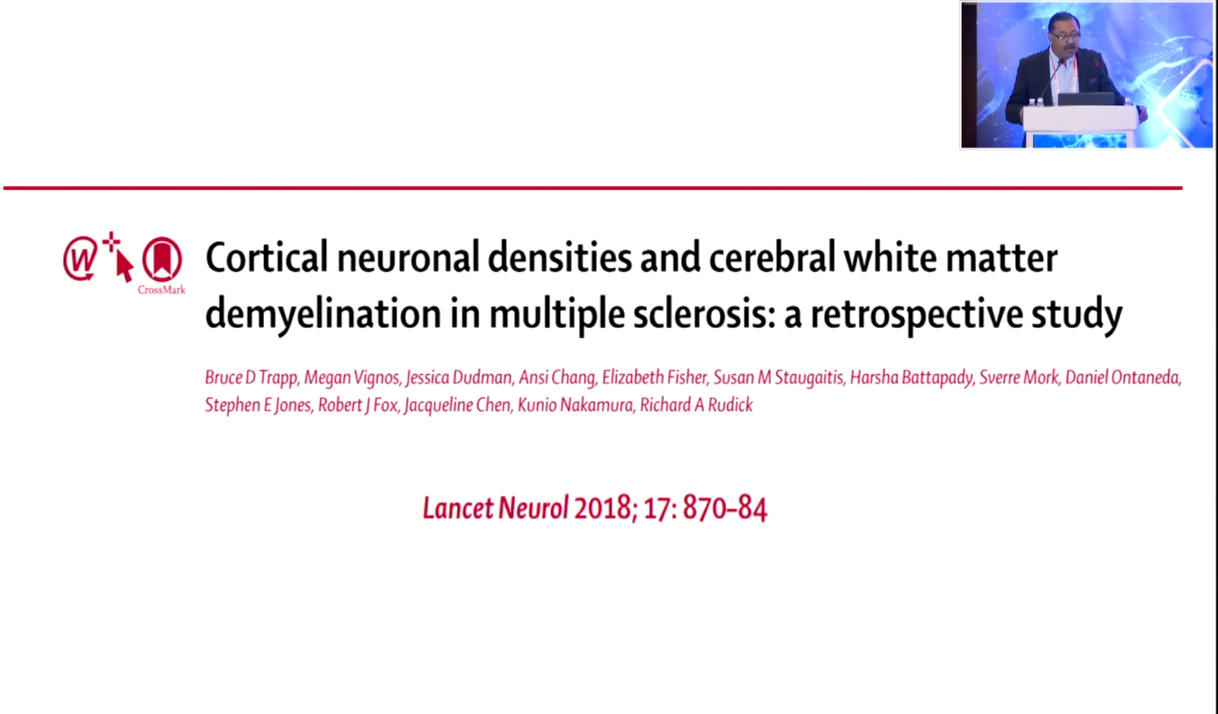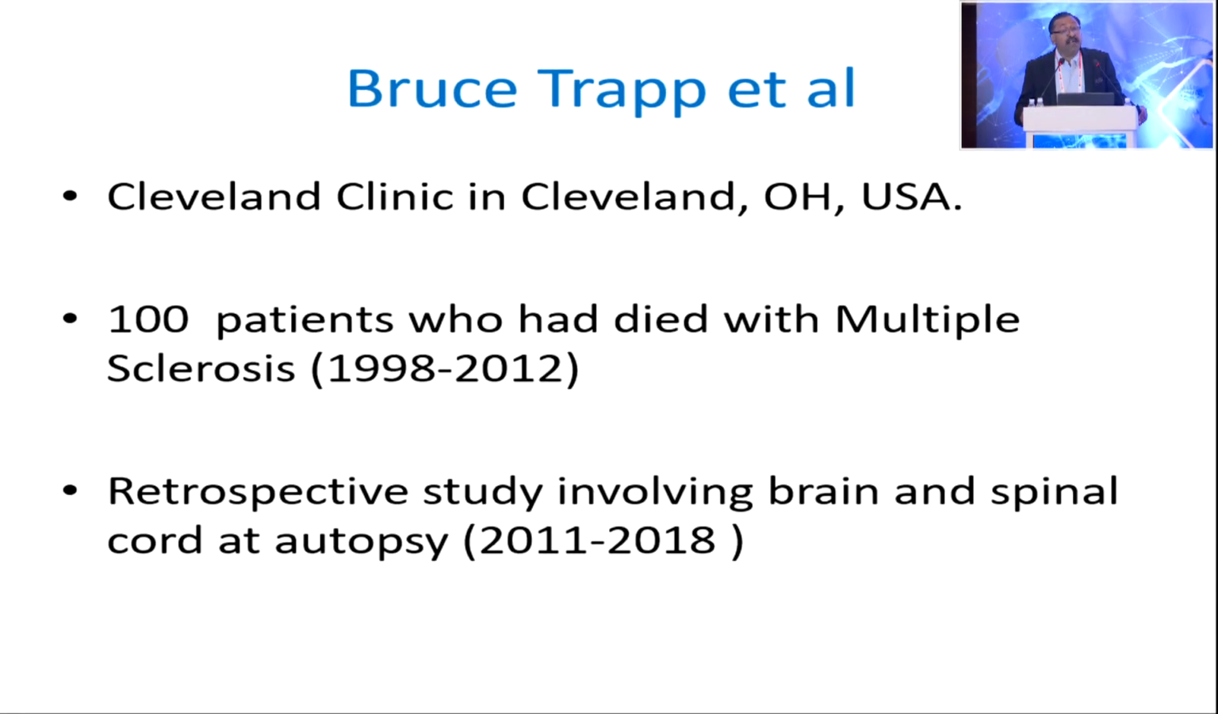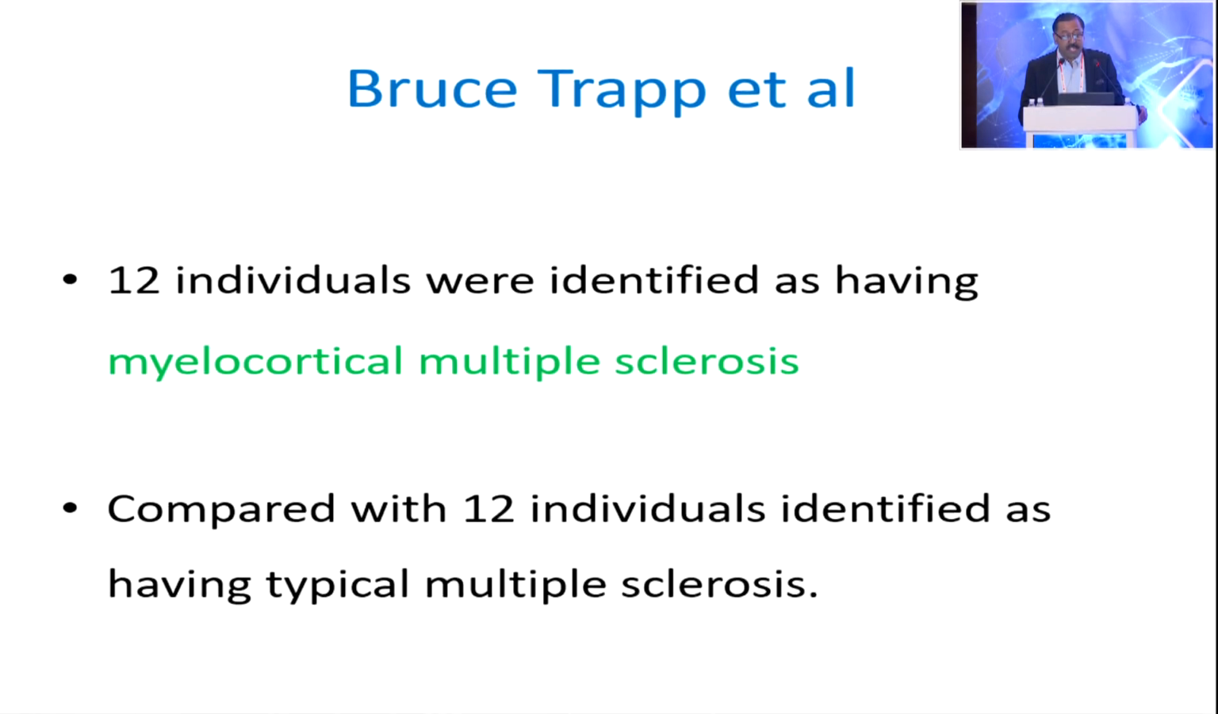The concept of myelocortical MS started with a paper by Bruce Trapp in Lancet Neurology in 2018, where they found in a postmortem study of the brain a new type of multiple sclerosis. So I'll talk on that. The study was conducted at the Cleveland Clinic in the USA. There were 100 patients who had died with multiple sclerosis. They did autopsies, took the brains of these patients, and studied them from 2011 to 2018.